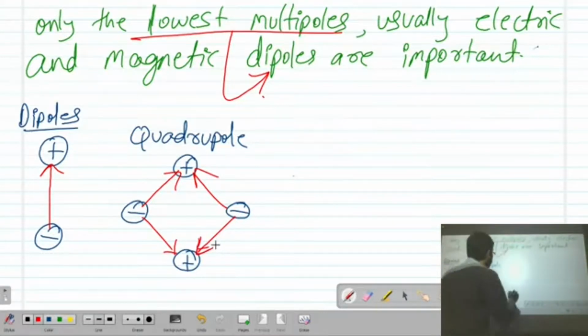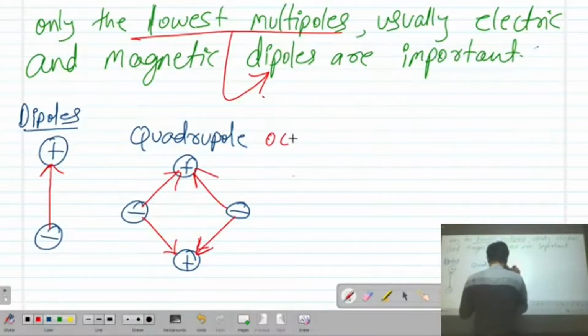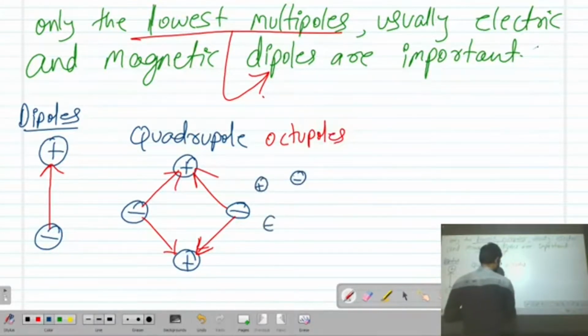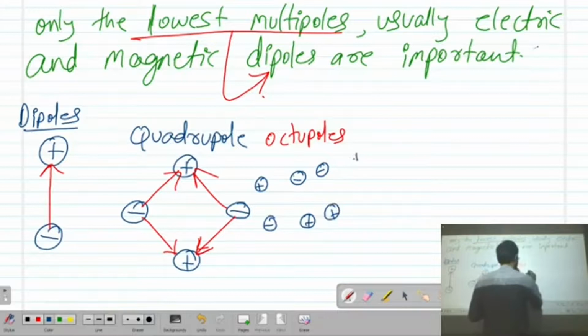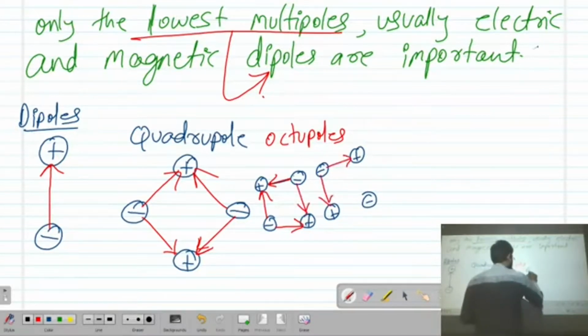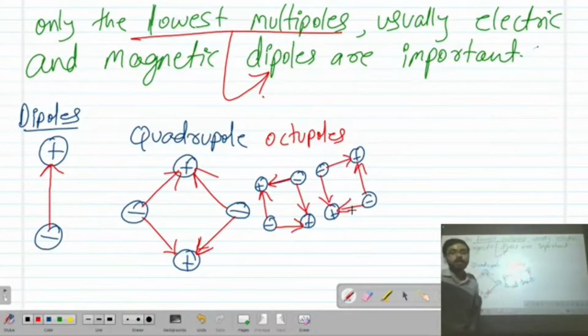And if you have octupoles, then you will have alternating negative and positive charges, arranged in this way. So this is the octupole arrangement.